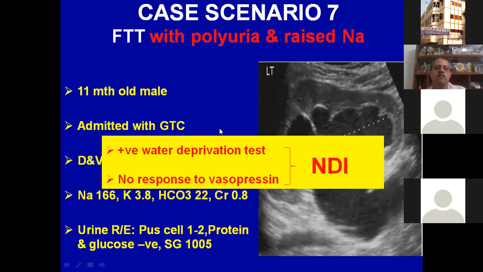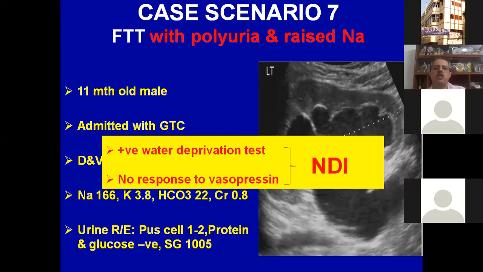My teacher immediately said that the water deprivation test should not have been done. Why? Because the sodium was already above 160. But anyway, it was done in this child, and so this is nephrogenic diabetes insipidus. What was the hydronephrosis? Because of the huge volume of urine that they produce, it's quite common for them to have hydronephrosis with nephrogenic diabetes insipidus.